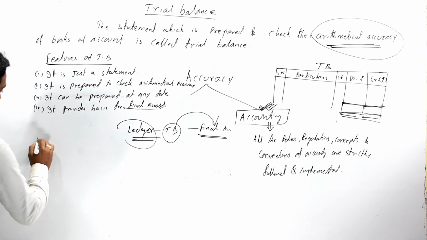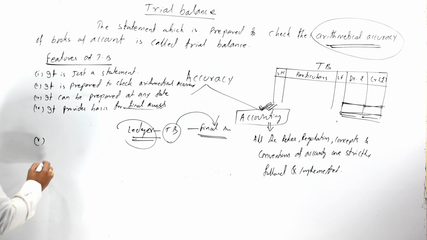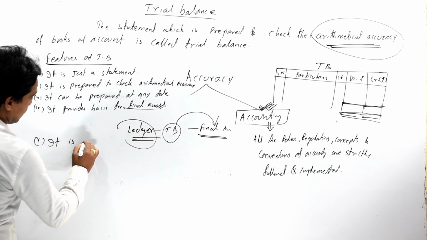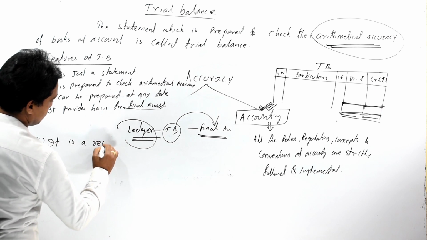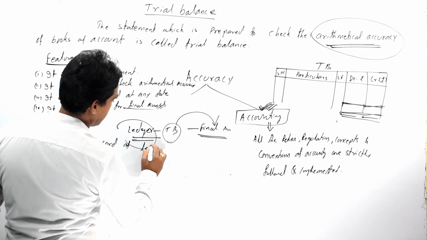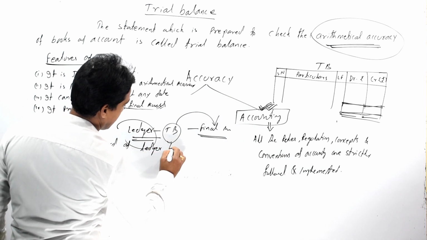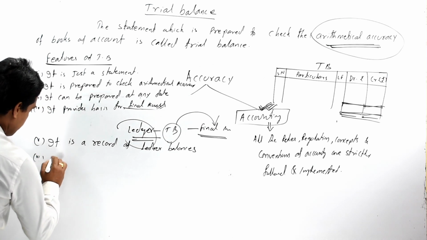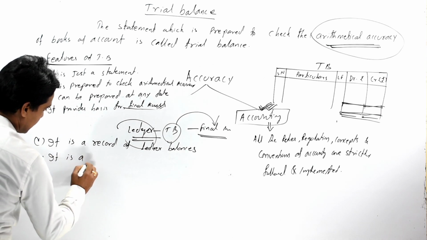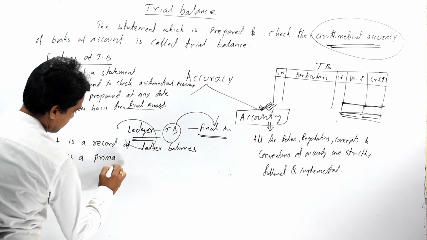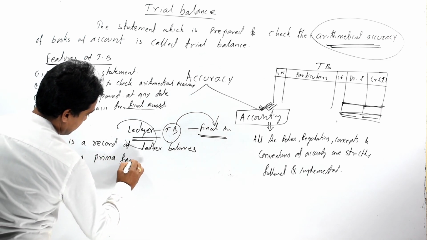So now come to the next feature, that is it is a record of ledger balances. Then our next feature is it is prima facie evidence.